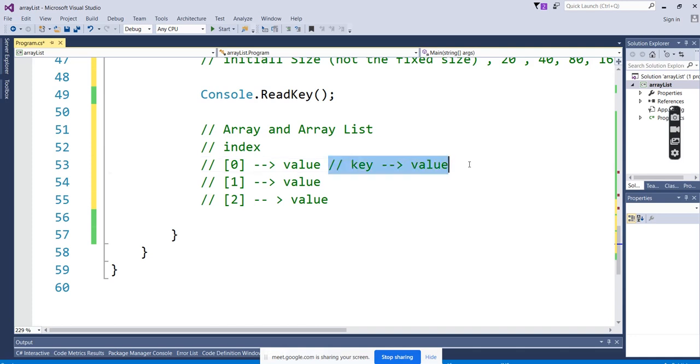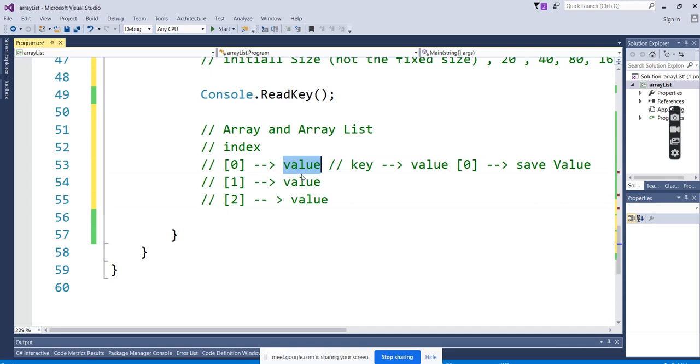Key and value. What is the key here? Key is 0. In the 0th key some value is there. If I want that value, then I need to access the 0th index. If I want another value, then I need to go for the 1 index.